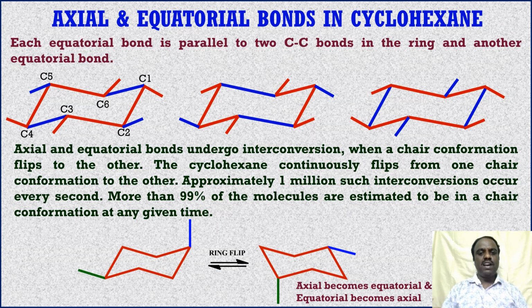So when we flip the chair conformation from one to another, see that the axial bond becomes equatorial. In this case, the axial bond is marked in blue. When we flip the ring, it becomes equatorial. And this flip occurs very rapidly, approximately 1 million such interconversions per second. Although so many interconversions take place, 99% of the molecules are present in chair conformation, and only 1% exist in boat, twisted boat or half chair conformations.